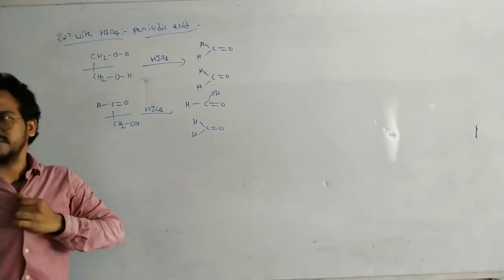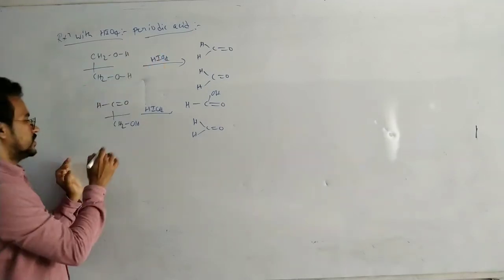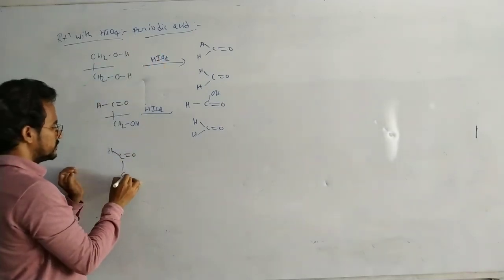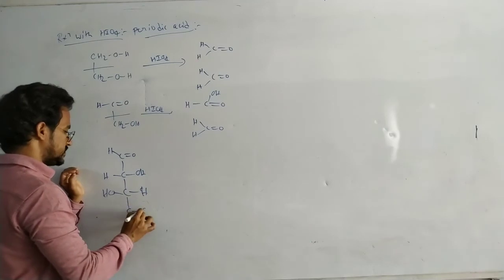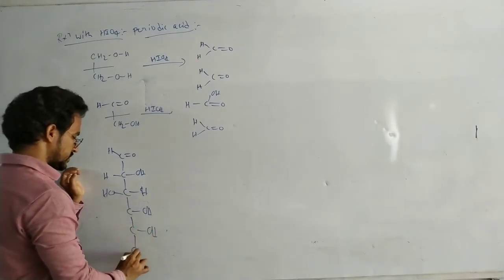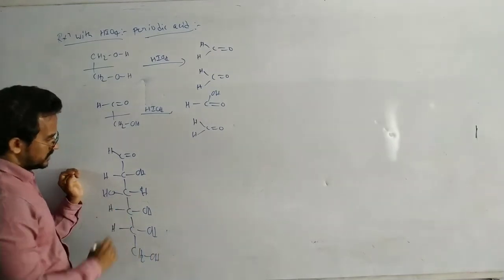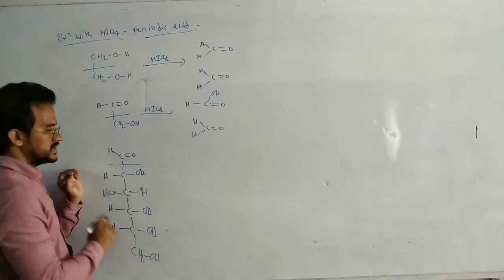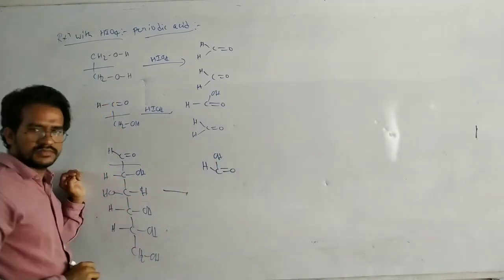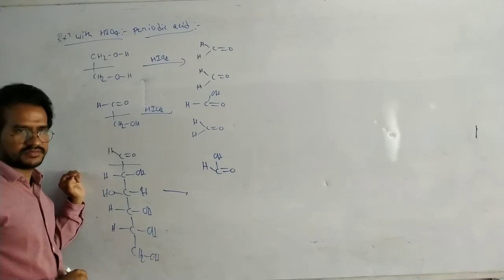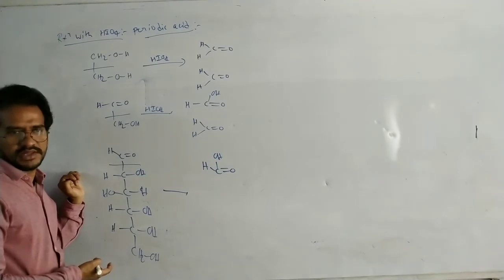HIO4 reaction. Okay, for more details and mechanism, you can refer to the diols. So HC double bond O, COH, H, CH, OH, COH, COH, CH2, OH. Your hydrogen, this hydrogen, that's it. So here C-C bond breaking. In this C-C bond breaking, it is oxidized to acid, formic acid. It is converted to aldehyde.